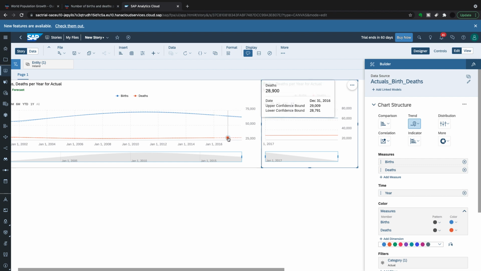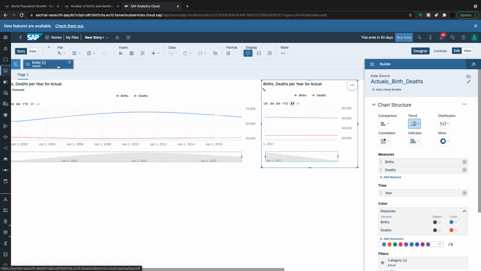We've got deaths of 28,900. We've got deaths of 28,813. So that's within 100. That's a very good prediction. And then we've got deaths of 29,051. And the model has predicted the exact number of deaths that were going to happen in 2017. So that's a fantastic prediction.